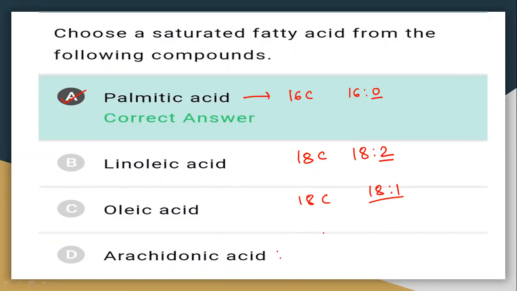And arachidonic acid, also known as eicosanoid, is cis-eicosatetraenoic acid, 20:4, so 4 unsaturated bonds are present. In the case of palmitic acid, it's a saturated compound. So the answer is option 1.